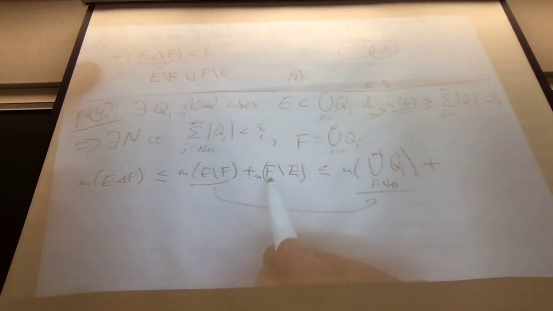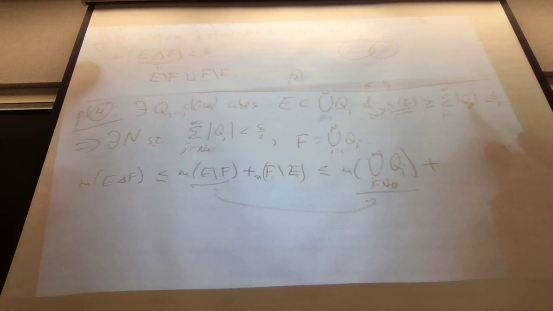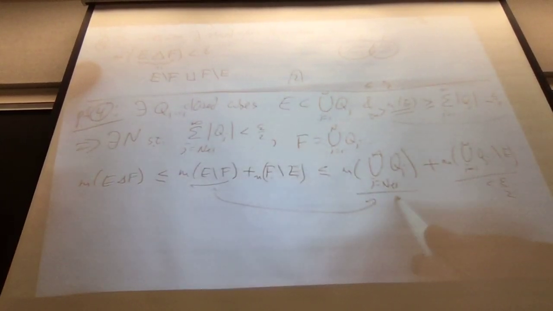Plus F take away E. Well, I don't know what's in F take away E, but I know that if I increase F to all of them, that only increases the sum. So this is the union over all of the Qj, take away E. This is at most epsilon over 2 by this previous construction. This is at most epsilon over 2 by this construction. And we're done.